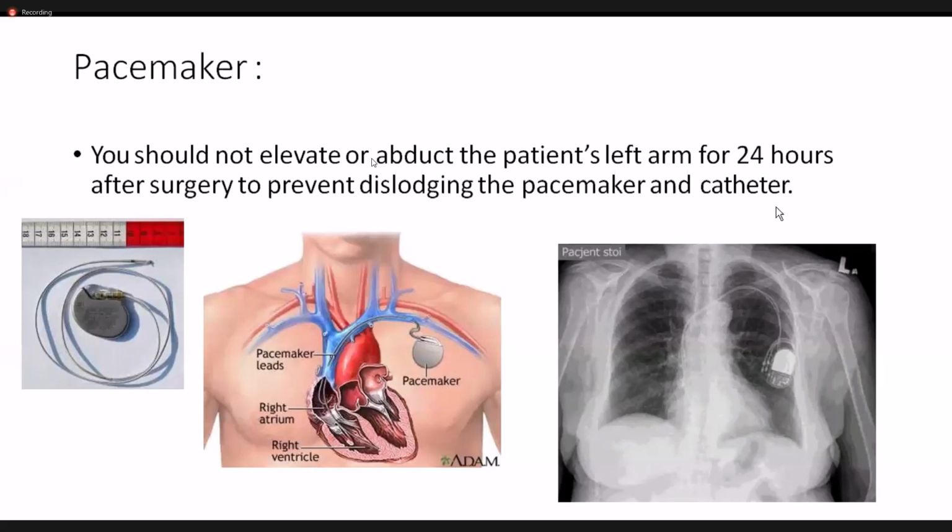So this is very important. If you are told that a radiograph of a patient with a pacemaker must be done, what you must make sure is that you don't elevate the patient's arm or abduct the patient's arm before 24 hours. Doing so might dislodge this pacemaker from its place, or it might dislodge other catheters from their place. So make sure that you don't lift the patient's arm.